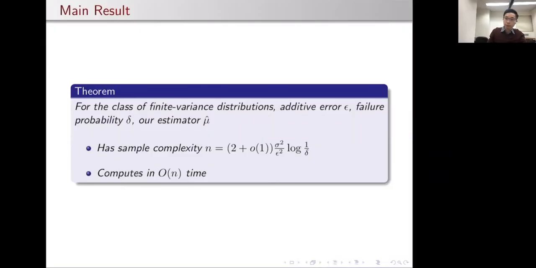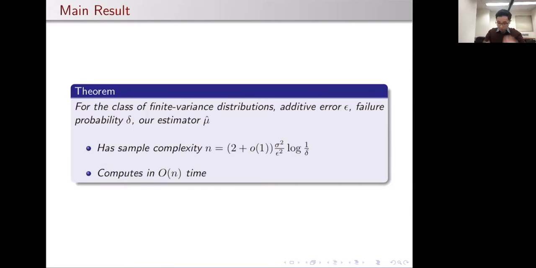The main result of this paper is that it is indeed possible to construct a mean estimator with the correct sample complexity, including with the correct constant of 2, across the entire set of distributions with finite variance, without making any of the strong assumptions made in previous work. And furthermore, our estimator is computable in linear time.